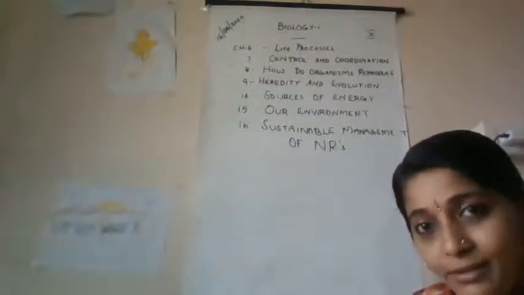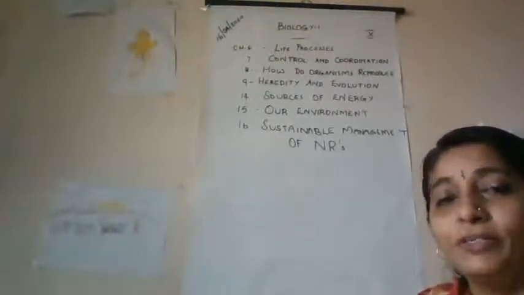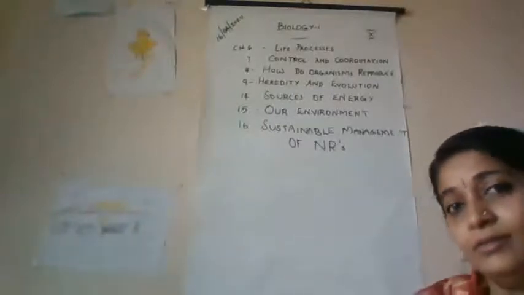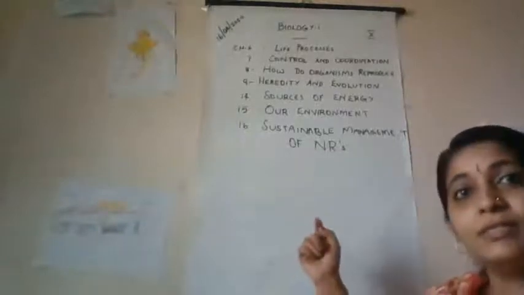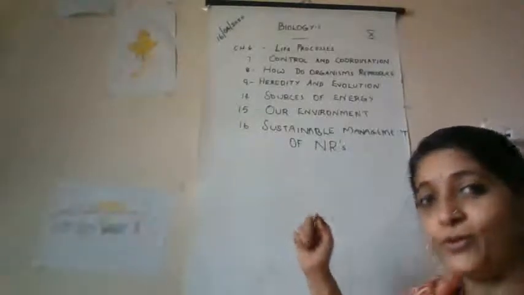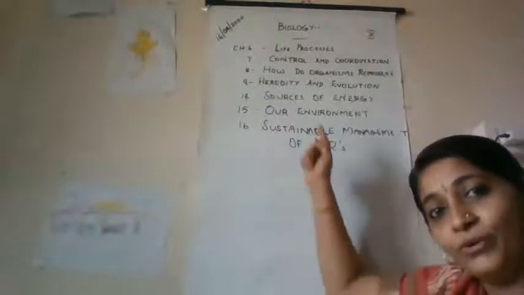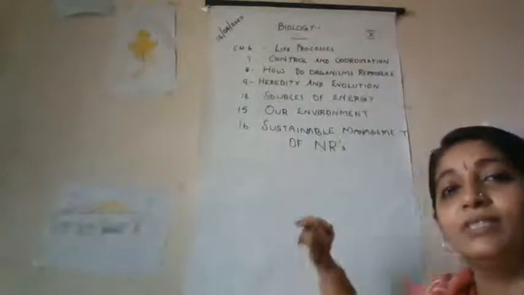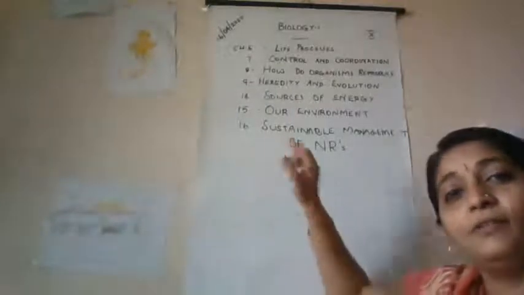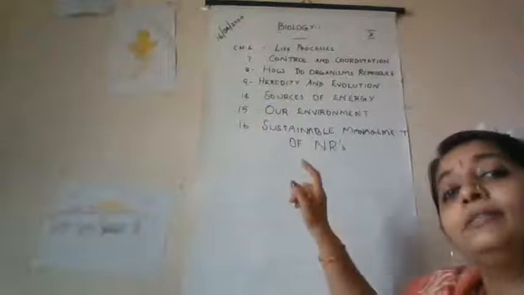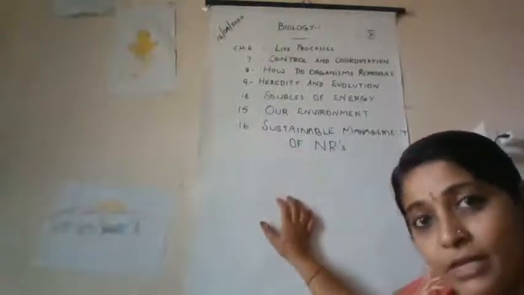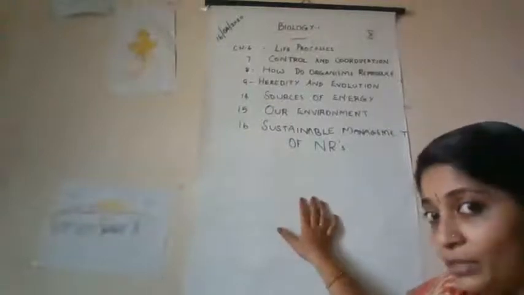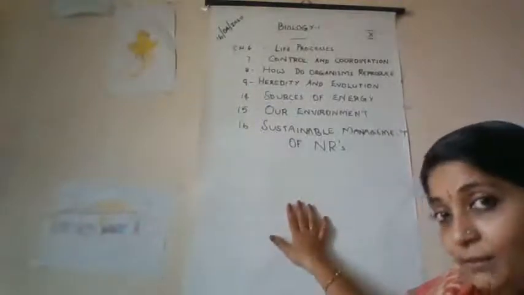So before starting the classes, we must know which are the biology chapters we have to study in this. And the chapters are Chapter 6, Life Processes, Chapter 7, Control and Coordination, Chapter 8, How do organisms reproduce, Chapter 9, Heredity and Evolution, Chapter 14, Sources of Energy, 15, Our Environment, and 16, Sustainable Management of Natural Resources. So out of 16 chapters in science, in biology, we have 7 chapters to study.